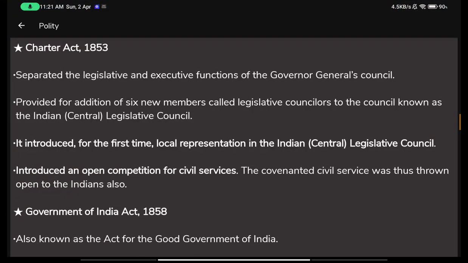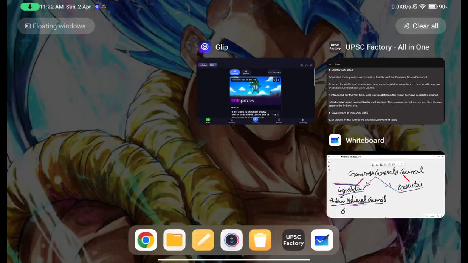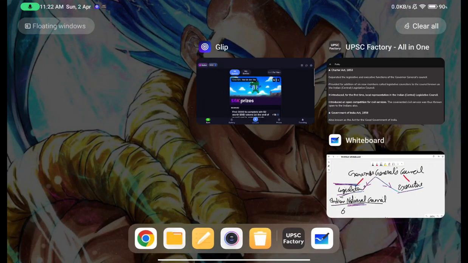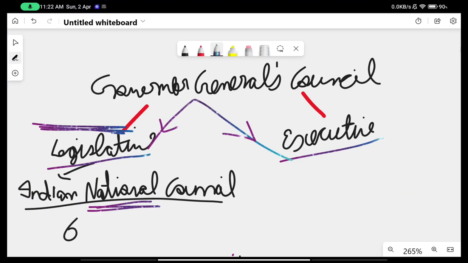So this was done through the Act of 1853. It introduced an open competition for civil services. The covenanted civil services were thus thrown open to the Indians also. Now this act is very, very important, the Charter Act of 1853. So you must remember it.